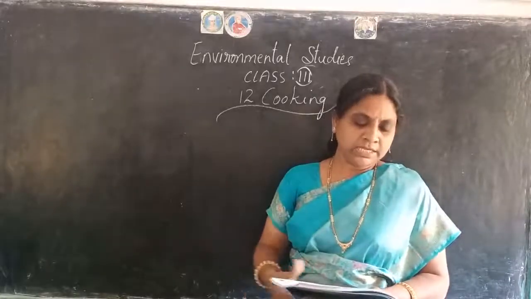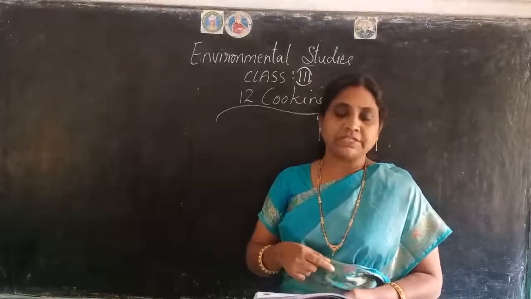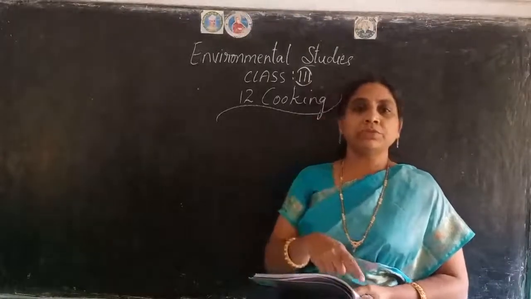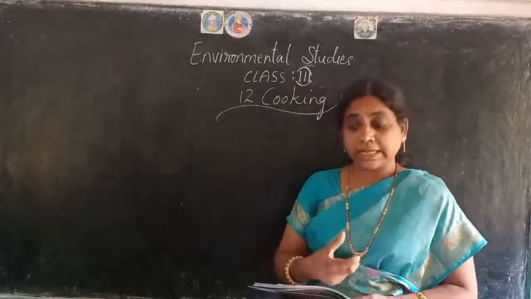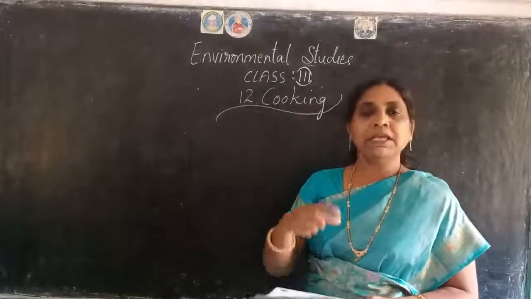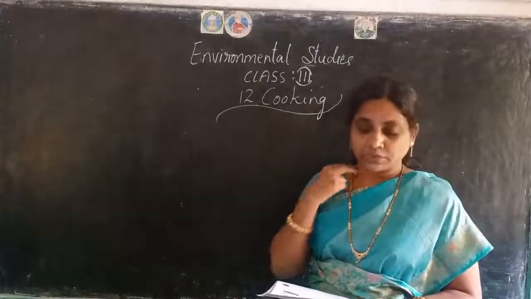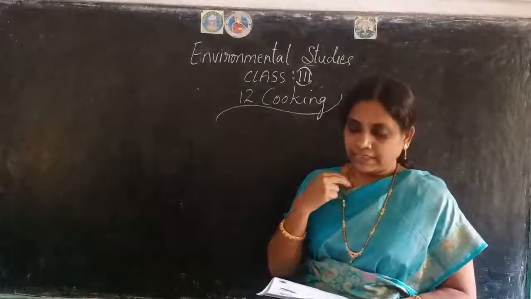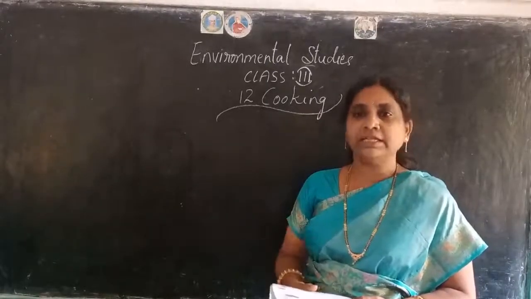Okay. In earlier times, people used to cook food in copper, brass, clay and iron vessels. So previously they used to cook in this type of vessels. Okay. Here in your book they have given some pictures. See, steam cooker, pressure cooker, frying pan and saucepan, wok or karahi, and patila and tawa.